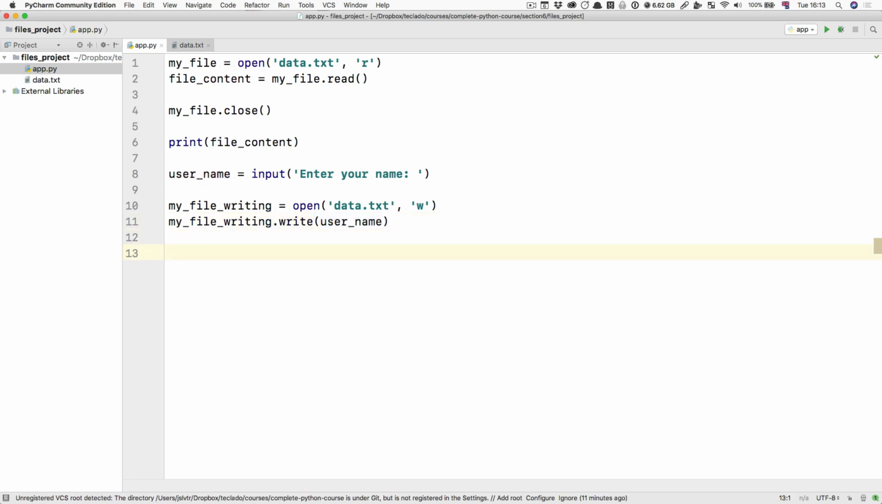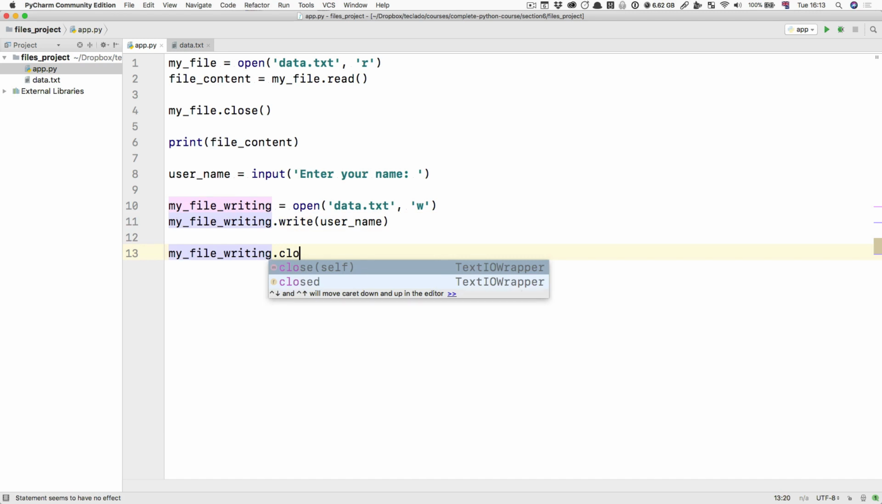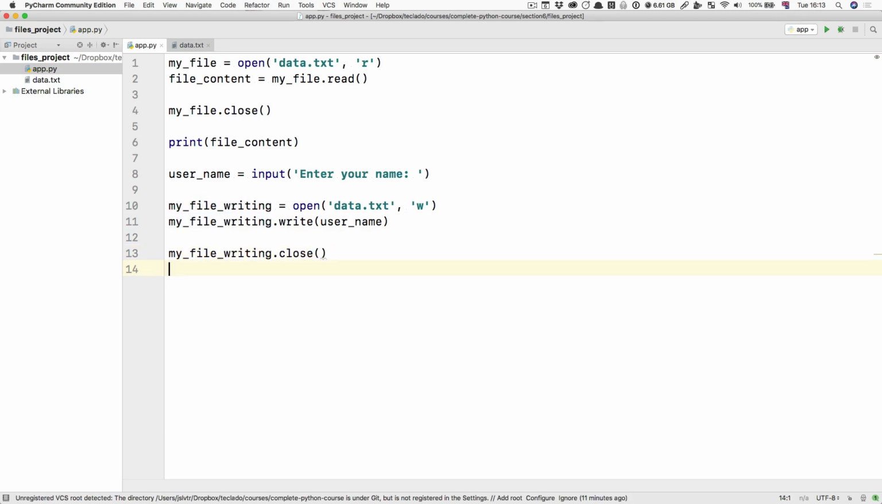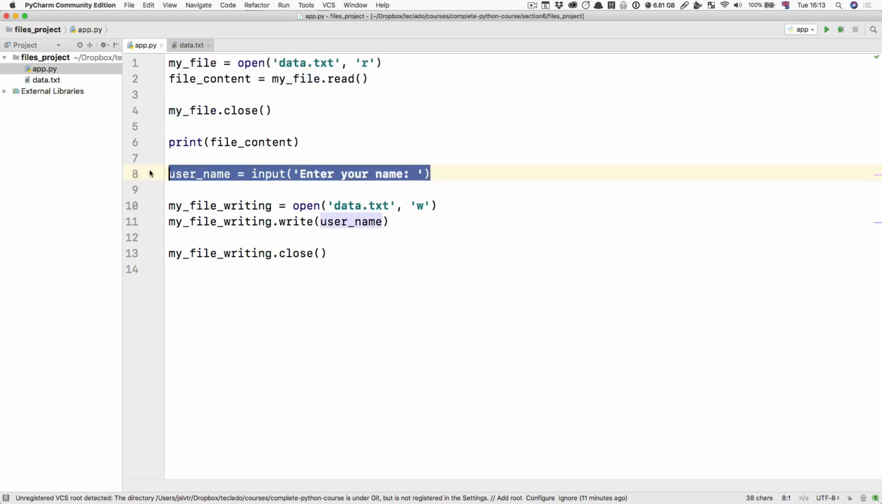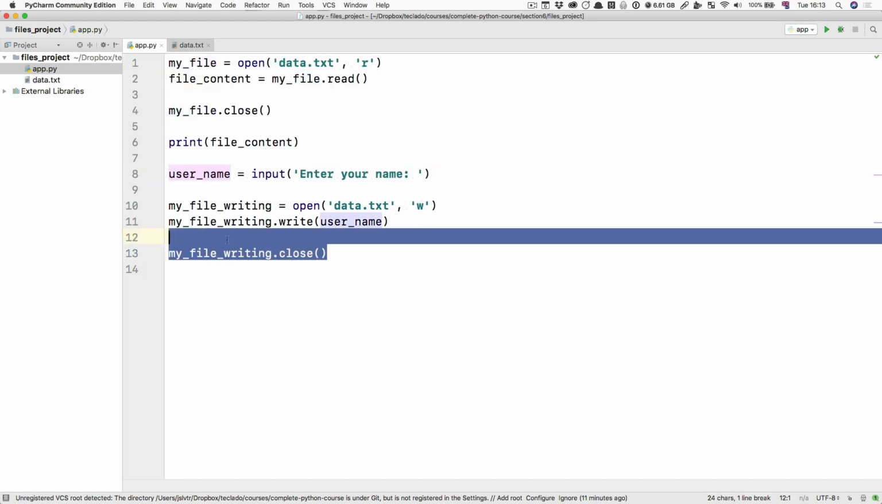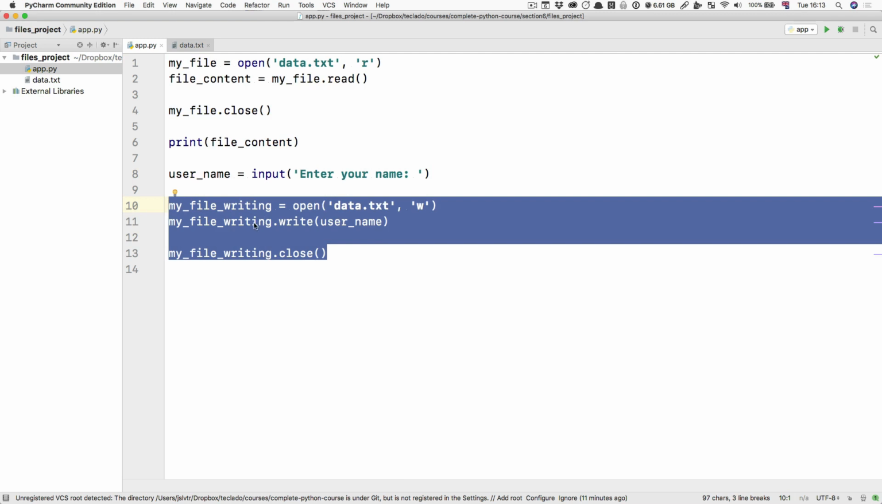Finally, of course, we must close the file. That's very important. Don't forget to do that. So now, when we run our program, the first thing we're going to do is open our file for reading, print out the contents, then ask the user for their name, and then open the file for writing and write their name to the file.